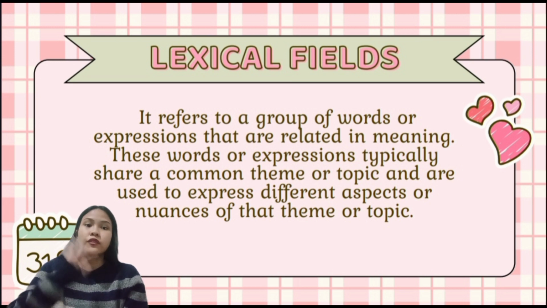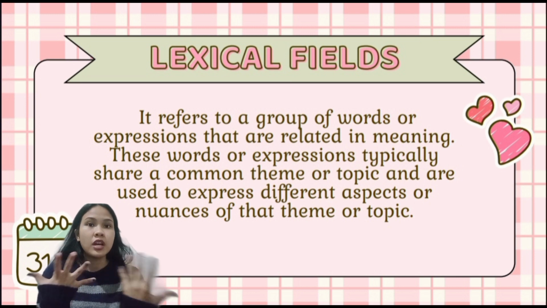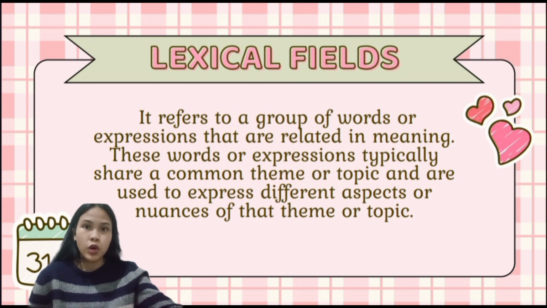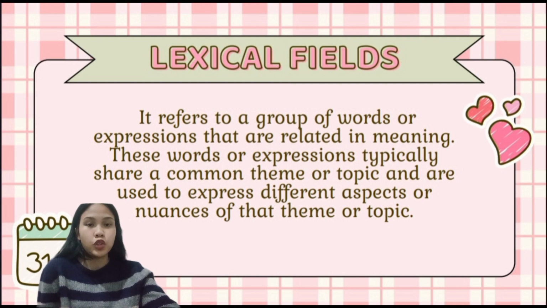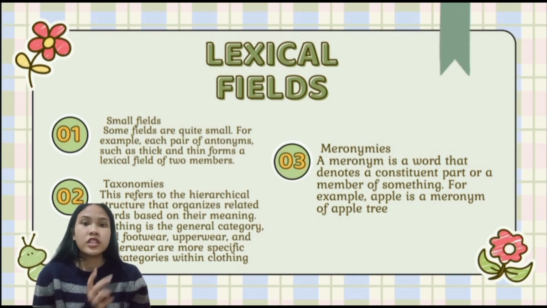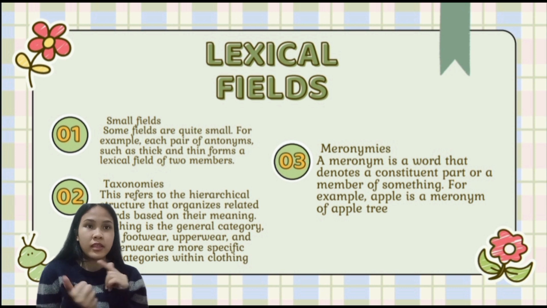The last one we have lexical fields. It refers to a group of words or expressions that are related in meaning. These words or expressions typically share common theme or topic and are used to express different aspects or nuances of that theme or topic. There are three types. The first one is small fields. Some fields are quite small. For example, each pair of antonyms such as thick and thin forms a lexical field of two members.